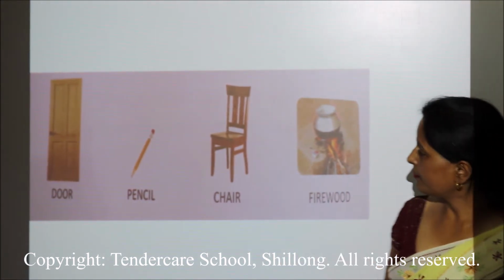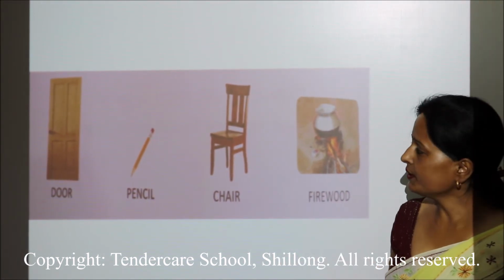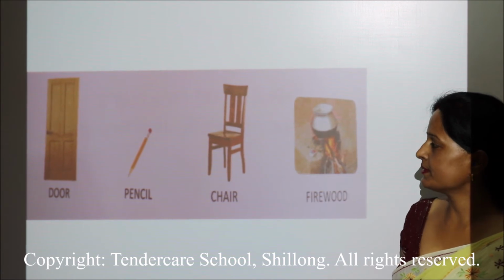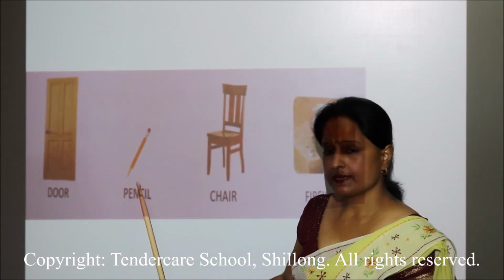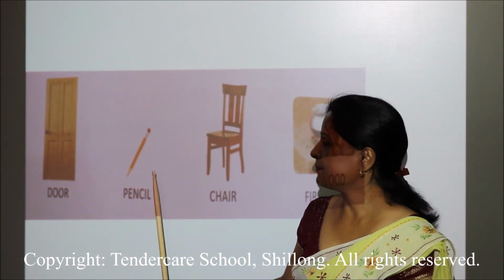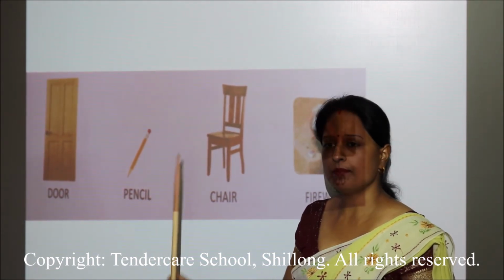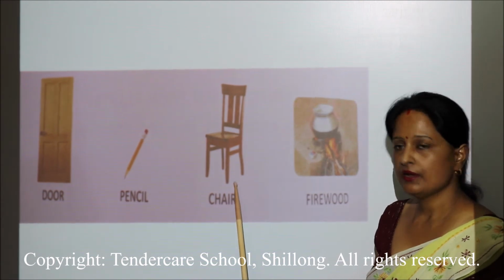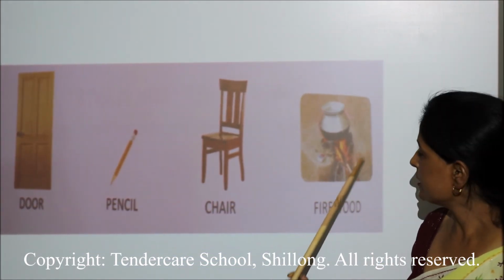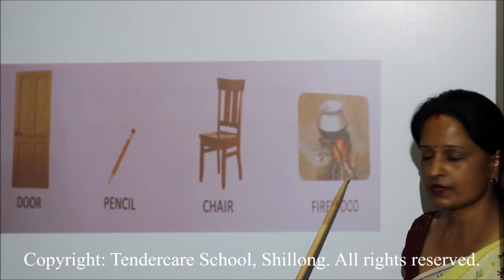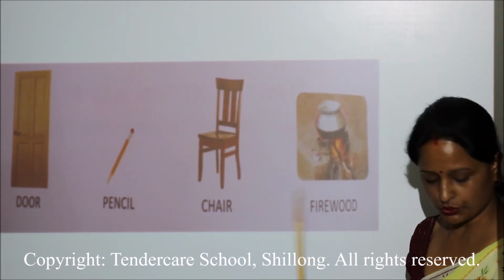Now from plant we get wood also. Wood is used for many purposes, like we make doors, windows, we make pencil. The pencil which you use is made of wood, and wood comes from plants. Chair, table. Then firewood. Yes, firewood is used for cooking purposes and many other purposes too.